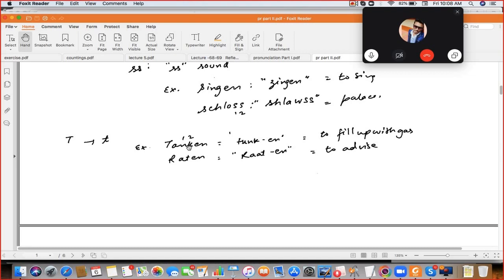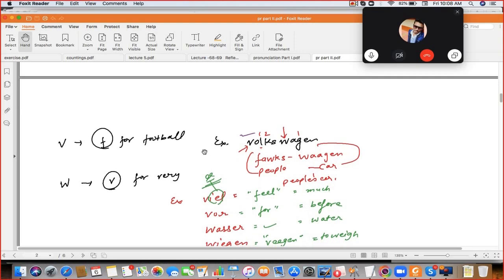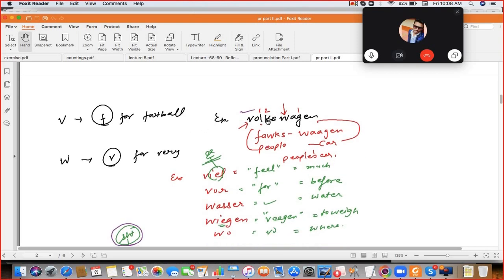Volkswagen. V is fur and W is verse. That becomes Volkswagen. Okay. Volk means people and Wagen means car. That becomes people's car. It's a German company. Okay, Volkswagen. Next. Feel, I is E. It's a vowel combination.